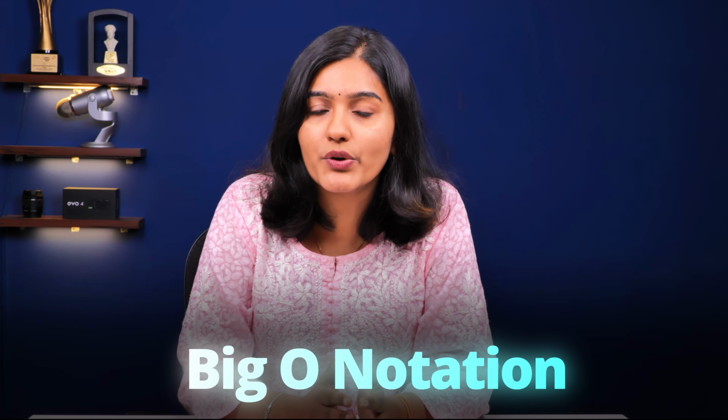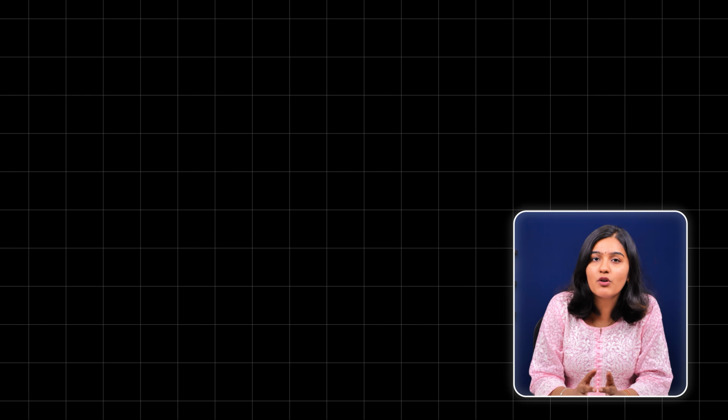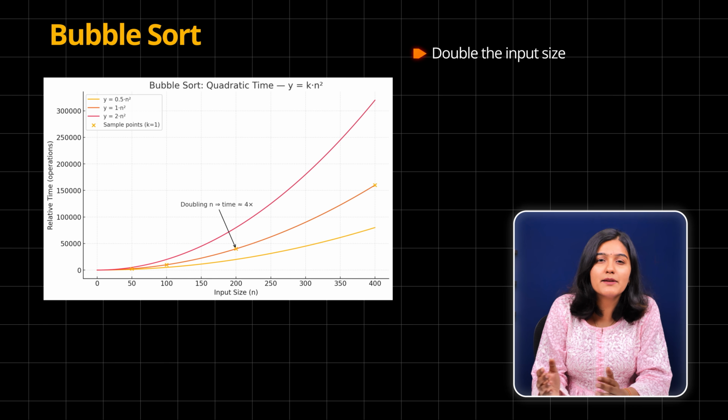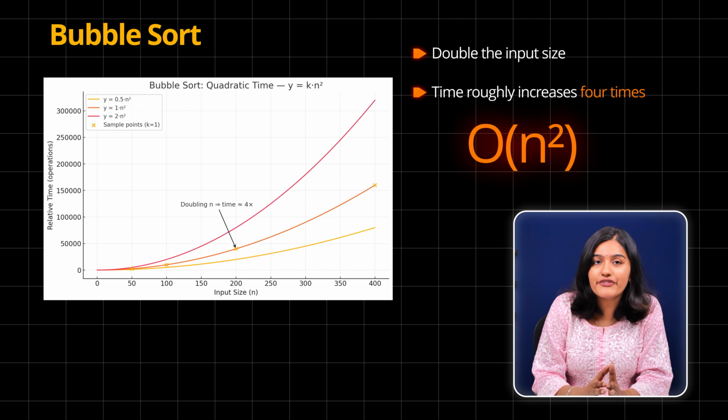To prove this mathematically, we use something called big O notation. Big O always shows the worst case scenario, the maximum time or space your code may take. For example, in bubble sort, if you double the input size, the time roughly increases 4 times, which we write as O(n²).